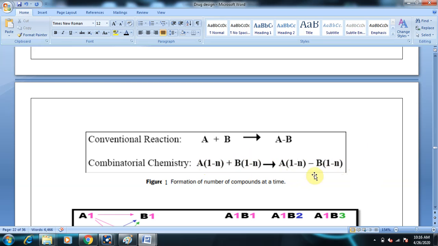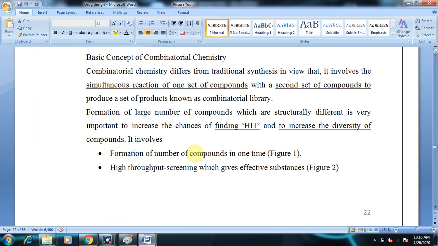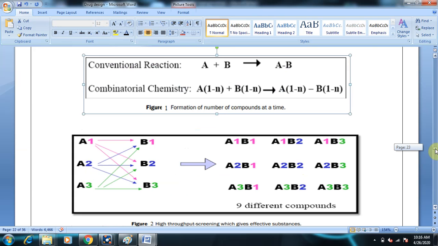So you are preparing a combinatorial library which consists of a very large number of compounds, ranging from 1 to n. So formation of a number of compounds in one time, and then high throughput screening, which gives effective substances.